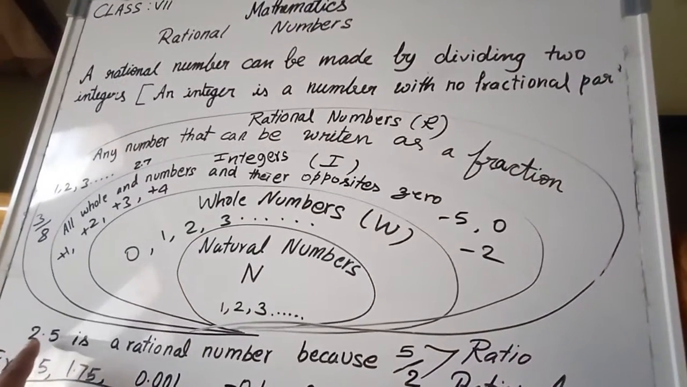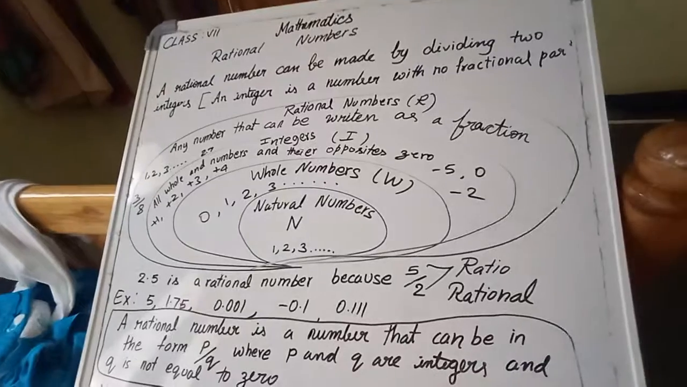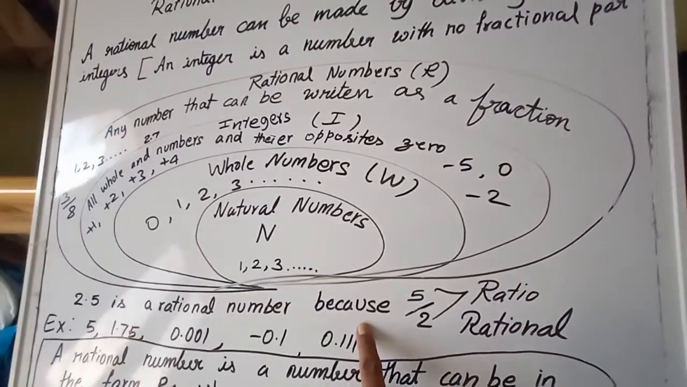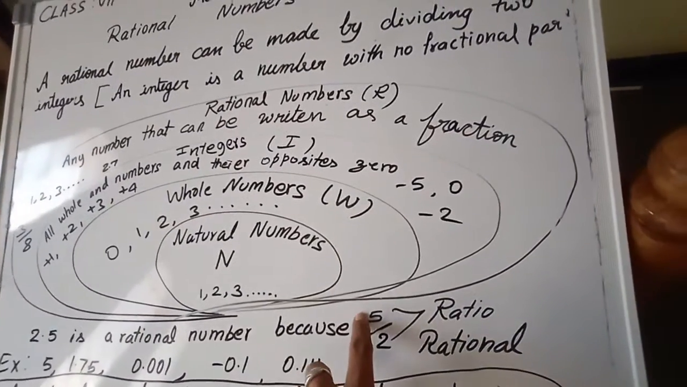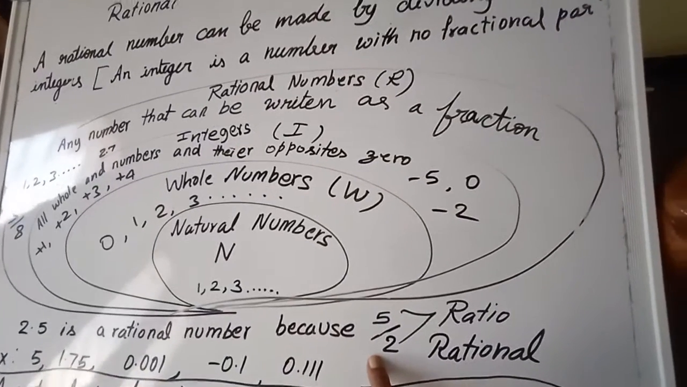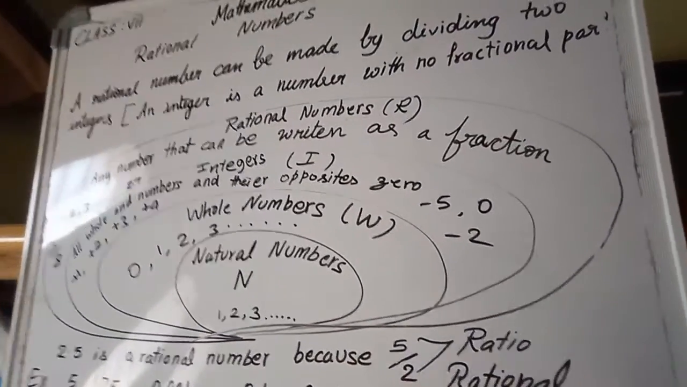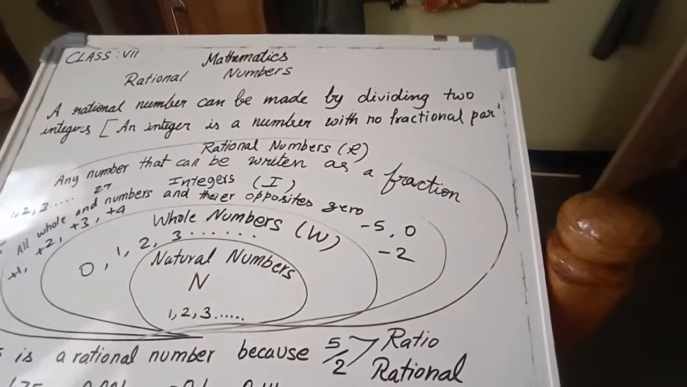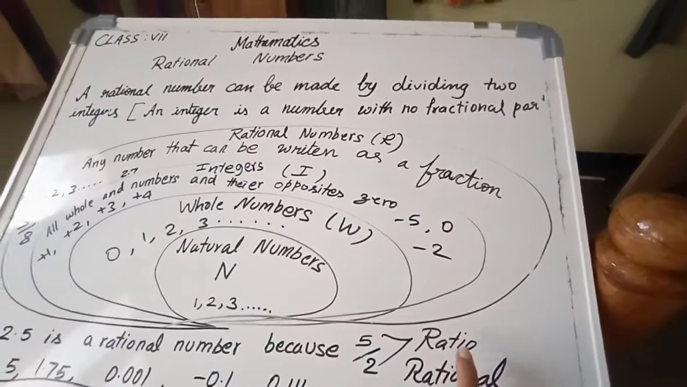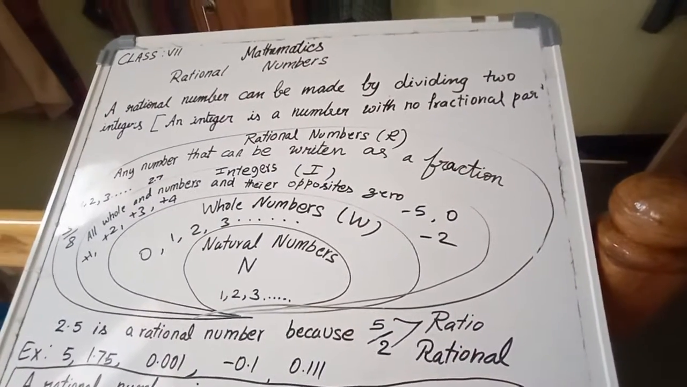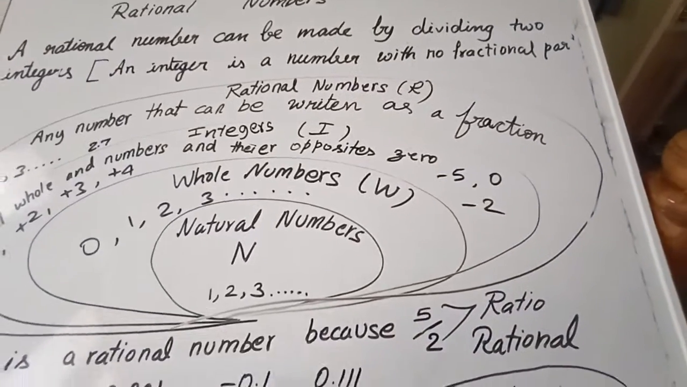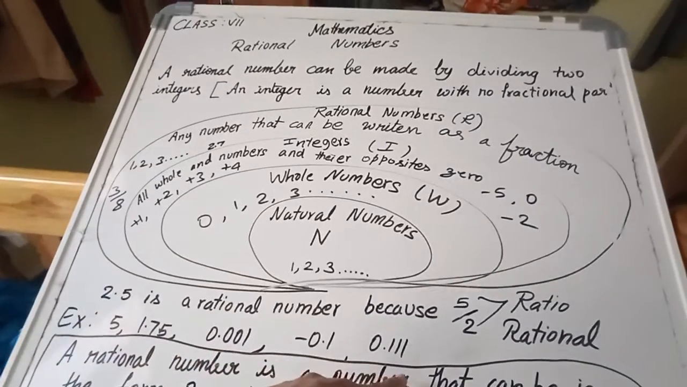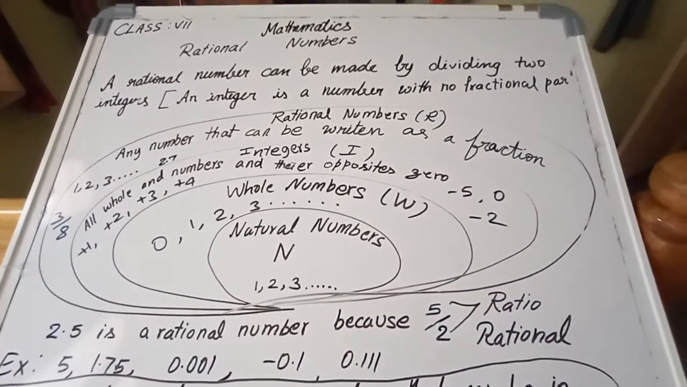Now one example I have taken is 2.5. 2.5 is a rational number because it is 5 upon 2. If you simplify, you will get 2.5. 5 upon 2 is a ratio, so it is called a rational number. All these numbers we can write in the form of a fraction. So it is also a rational number.